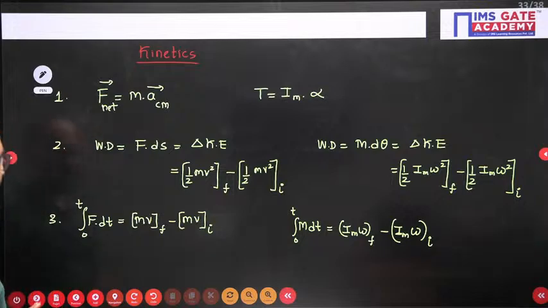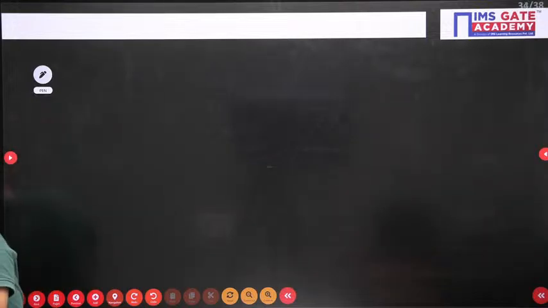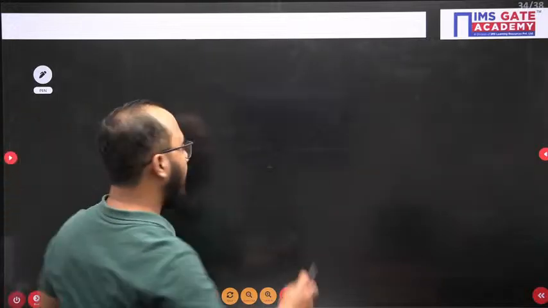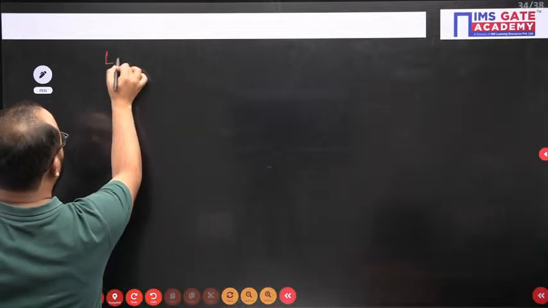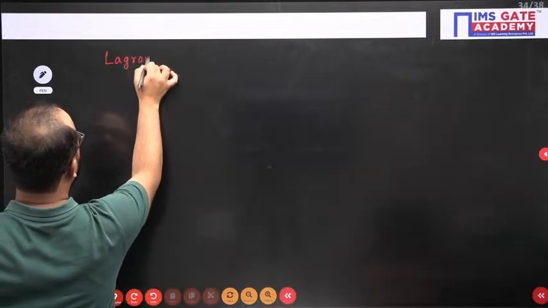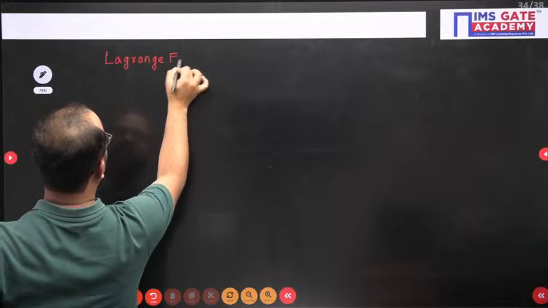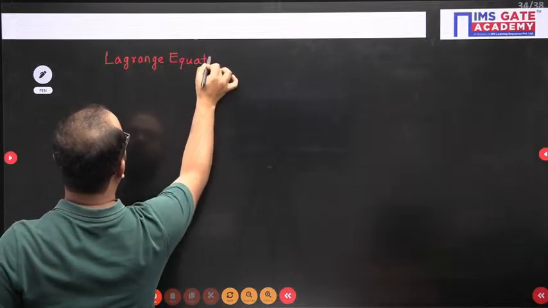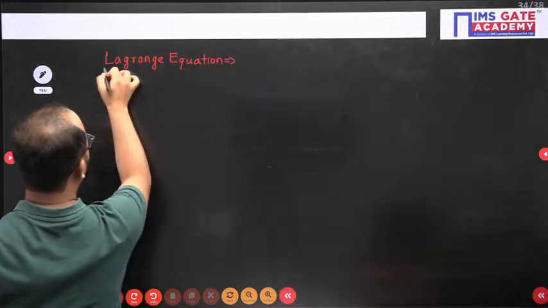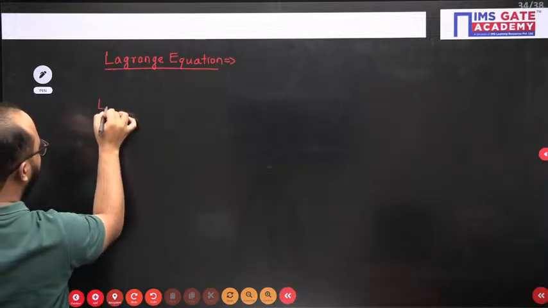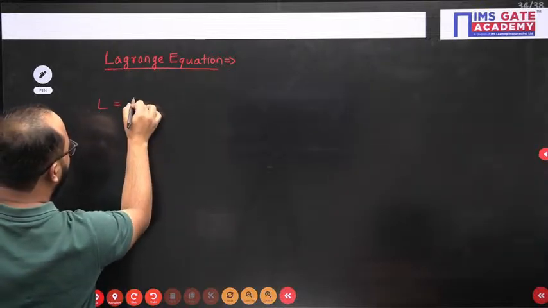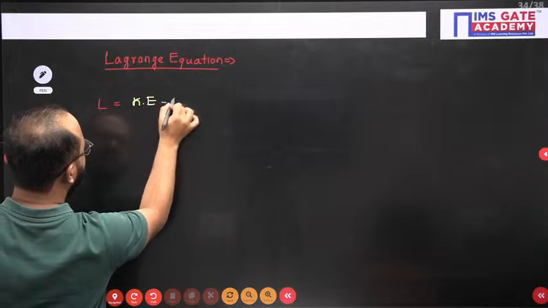Now the only last thing is the Lagrange equation. In the Lagrange equation, first of all you need to know about the Lagrange function, the difference of kinetic energy minus potential energy.